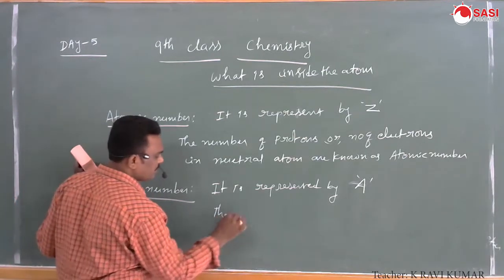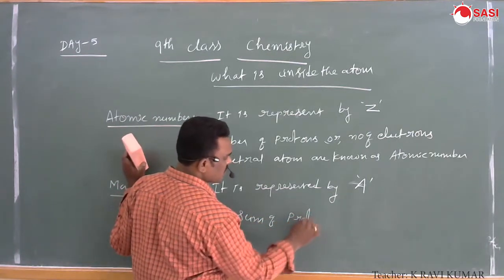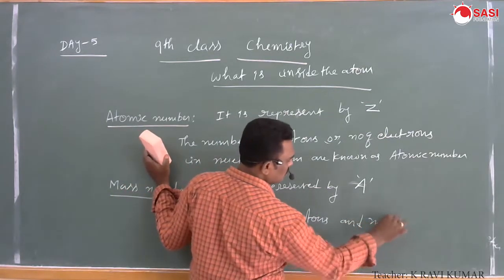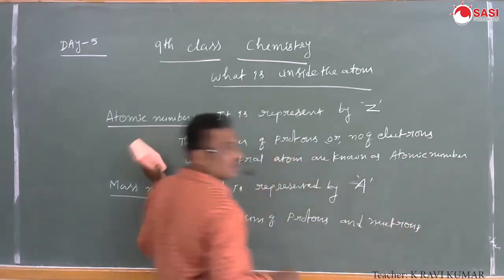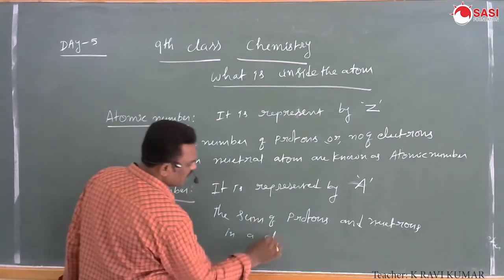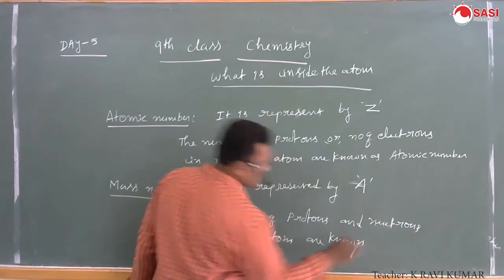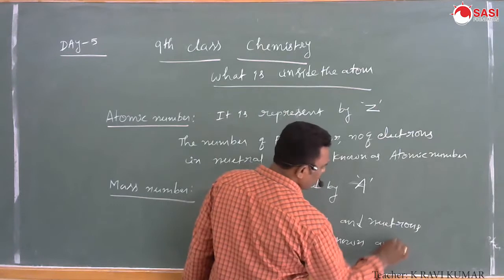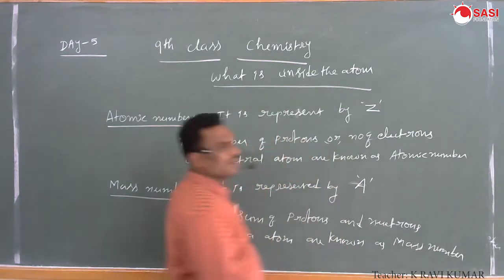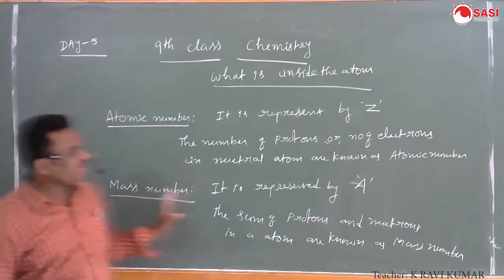The sum of protons and neutrons in an atom is known as the mass number. It is represented by capital A.